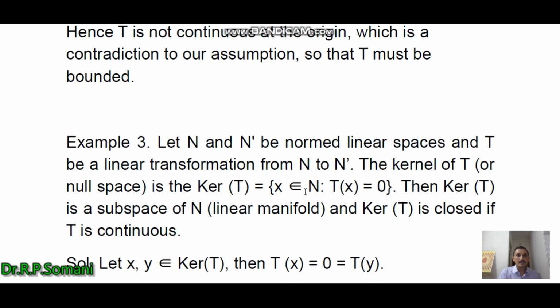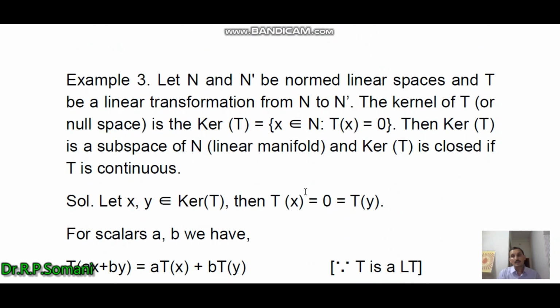Next, we consider example 3. The example 3 is: let N and N dash be normed linear spaces and let T be a linear transformation from N to N dash. Then the kernel of T, kernel T, we define as the set of x belonging to N such that Tx equals 0. Then we have to prove that kernel T is a subspace or linear manifold of N, and kernel T is closed if T is continuous.